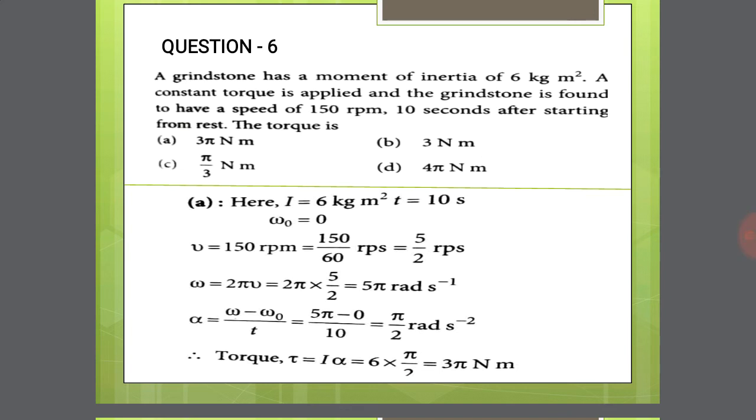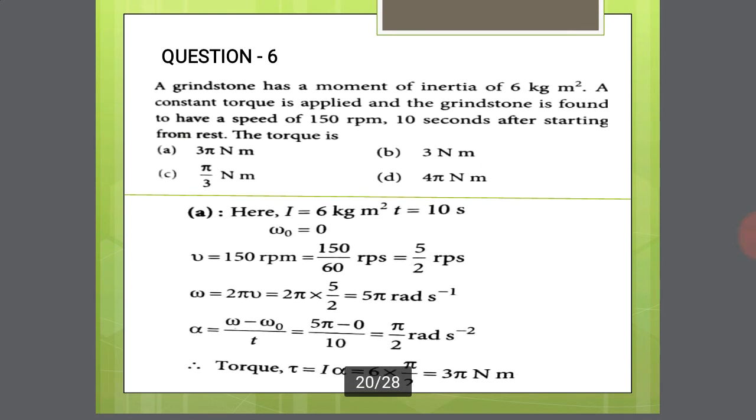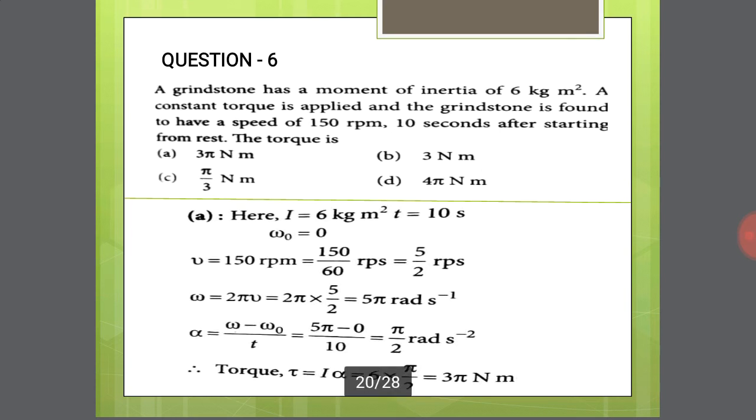So alpha is equal to omega minus omega naught divided by time. Time is already given. We have to calculate the initial angular velocity and final angular velocity. A constant torque is applied to the grindstone, found to have a speed of 150 rpm, that is the final angular velocity.